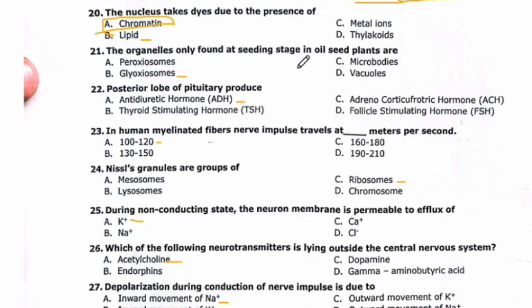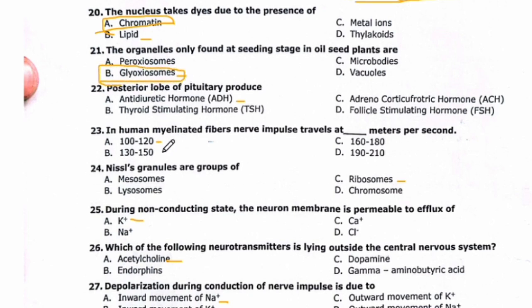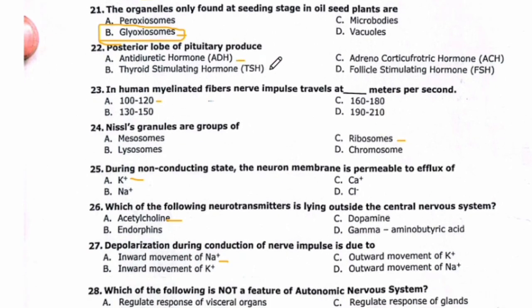The organelles only found at seedling stage in oil seed plant are glyoxysomes. Posterior lobe of pituitary produces antidiuretic hormone ADH. In human, myelinated fibers have nerve impulse travelling at which speed?